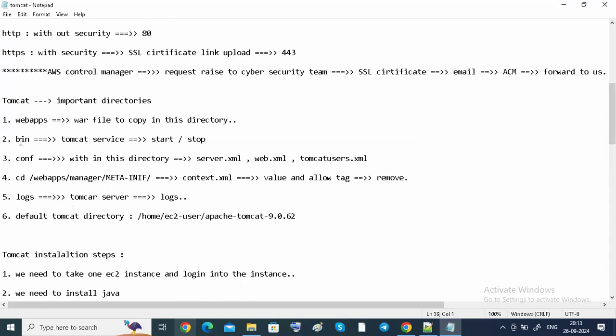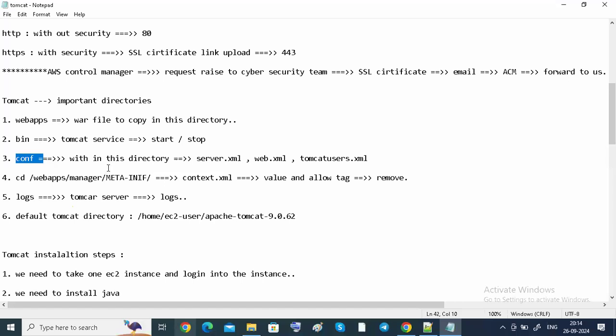Another one is, if we want to start or stop Tomcat, we use the bin directory, guys. Then only we are going to start or stop our Tomcat web service. After that, conf. Conf is nothing but configuration files.